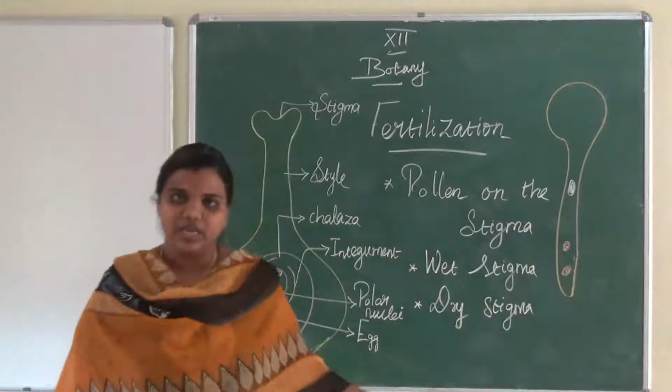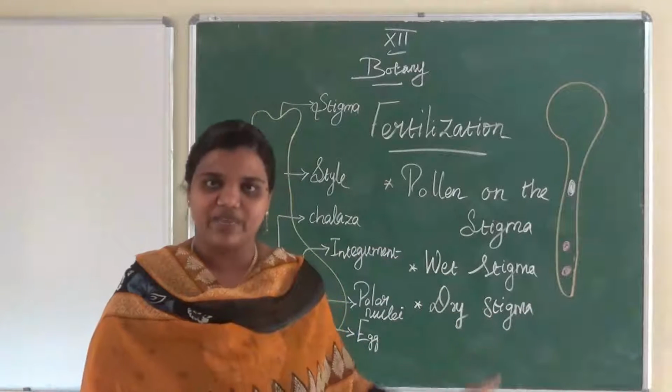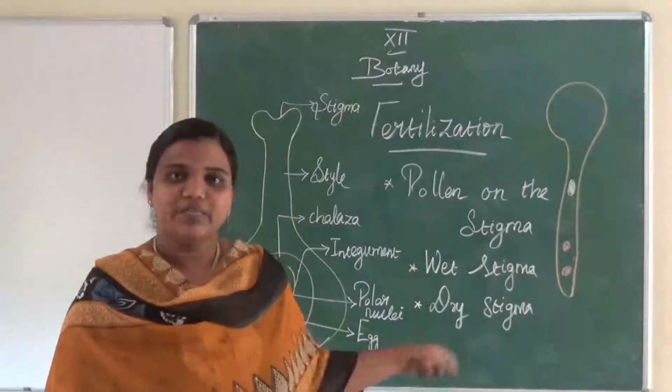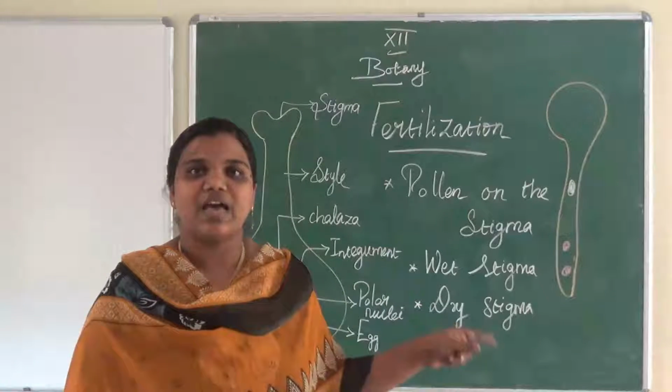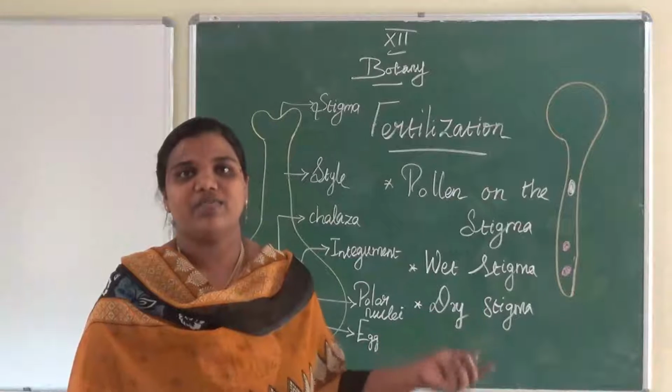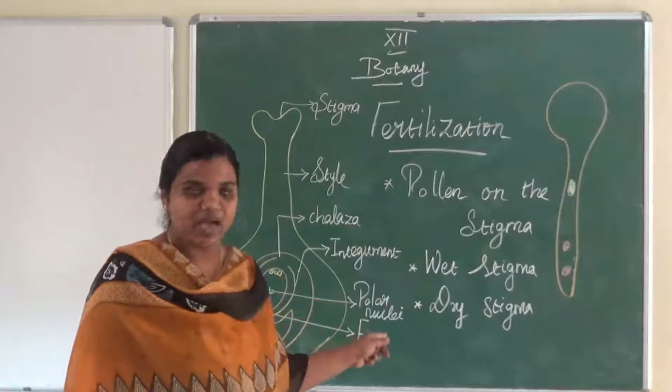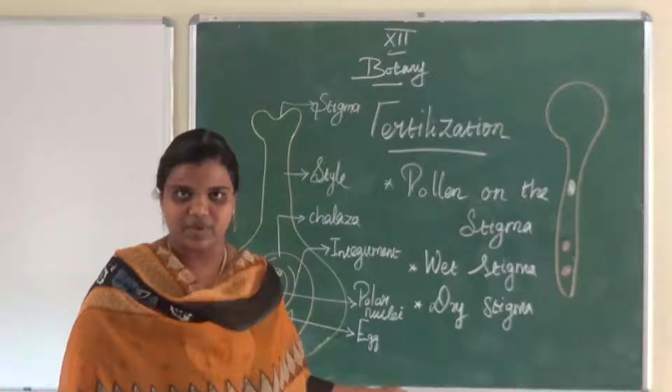Wet stigma means the stigma has stigmatic fluid, and dry stigma means the stigma is without fluid. So you have to tell wet stigma and dry stigma.